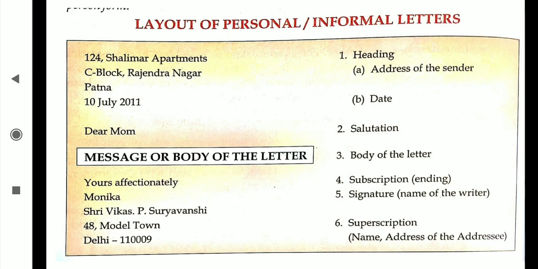Observe this carefully. Now the address of the receiver is mentioned. Then below it we have mentioned the date. Here we have not given the spelling of the month, only the date, 10 July 2011. Then we have to skip one line. Then to whom are we writing the letter? The salutation is there: Dear Mom. Then what will come? The body of the letter. To your mother, why are you writing the letter? That content should come in the message or body of the letter.